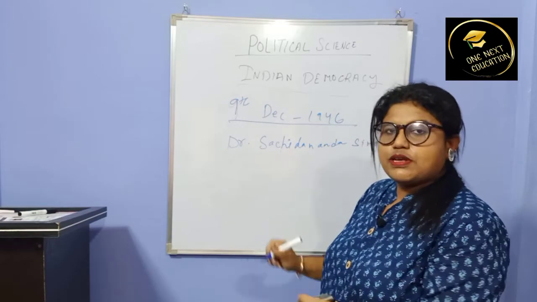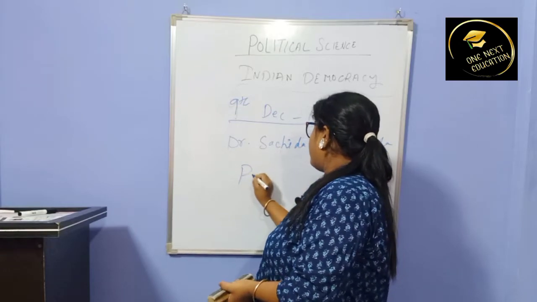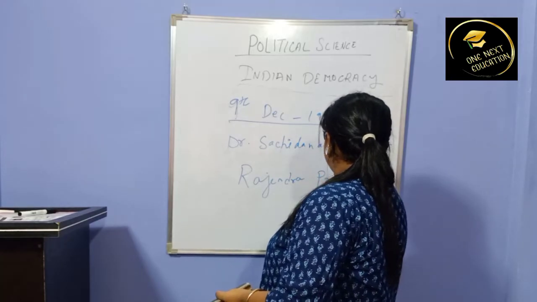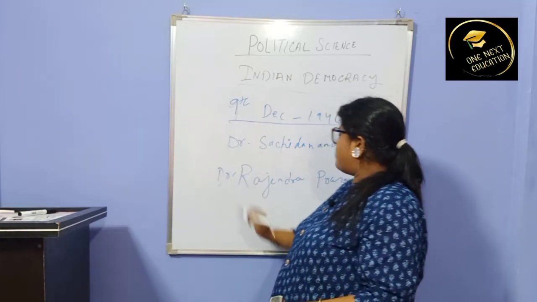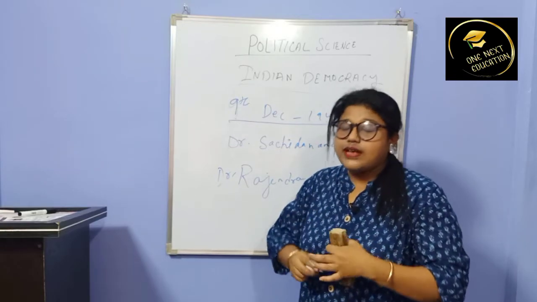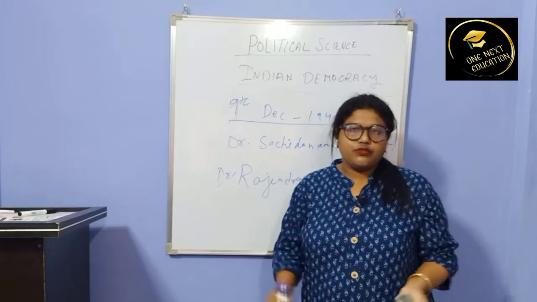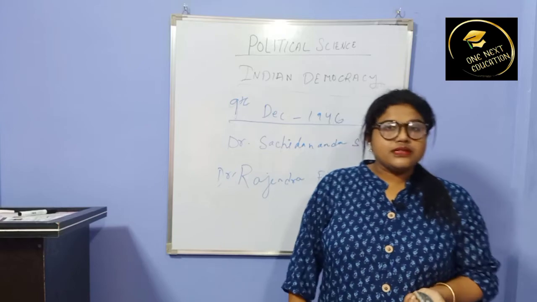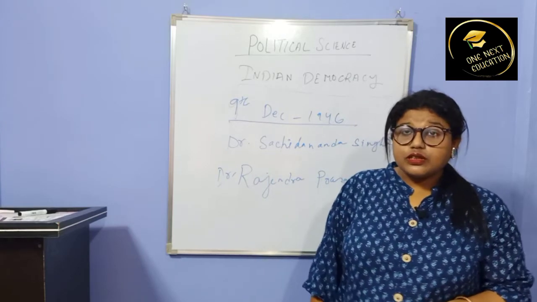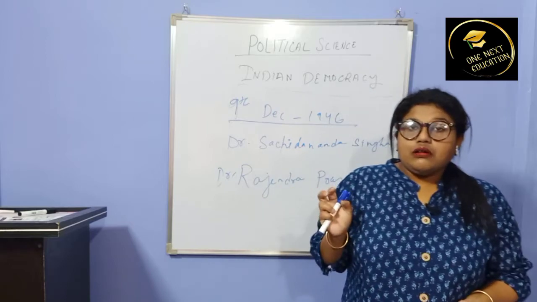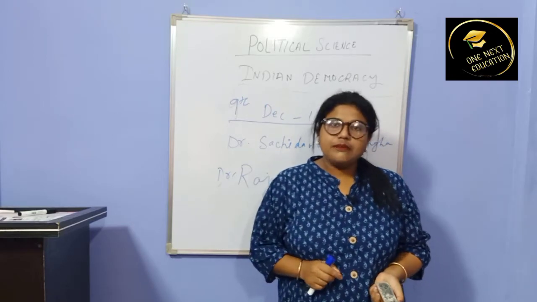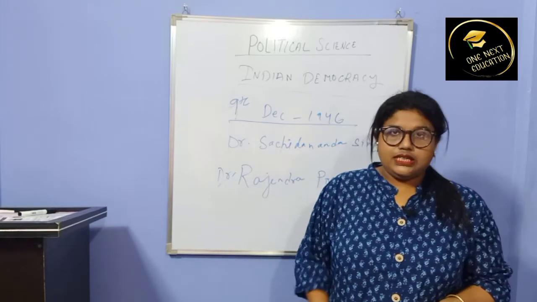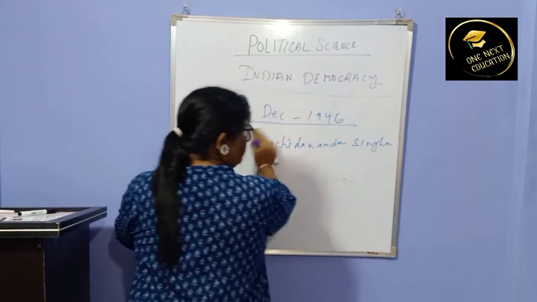So who was the first President of India? Dr. Rajendra Prasad. In the first ever sitting of the Constituent Assembly, Dr. Rajendra Prasad was made the President. When he became the President, he formed a drafting committee.